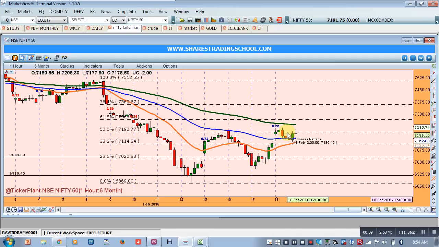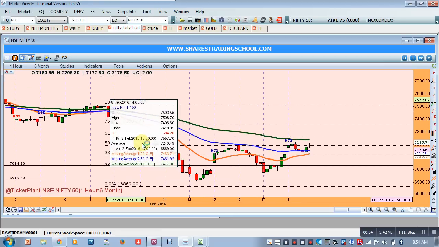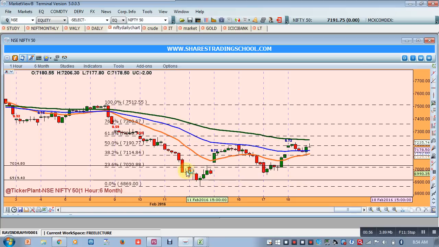Now, in this condition, we call it a consolidation phase, and price has to move beyond these averages. Like here in this phase, you can see that price has moved beyond these averages, and then we have seen after that there was a trend. Once price is trapped in the averages, then we see there will be a consolidation.